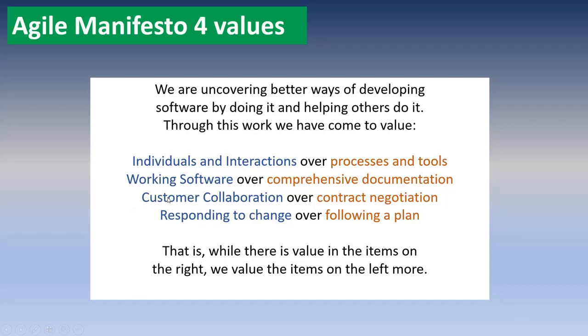Then the third one is customer collaboration over contract negotiation. This also makes sense, right? Customer collaboration is very important. Contract means that initially, while signing or kicking off the project, we may have a set of contracts, like the rules, the project scope, the budget and everything. Instead of negotiating and discussing that, what we are going to do in Agile is collaborate with the customer directly in each and every iteration.